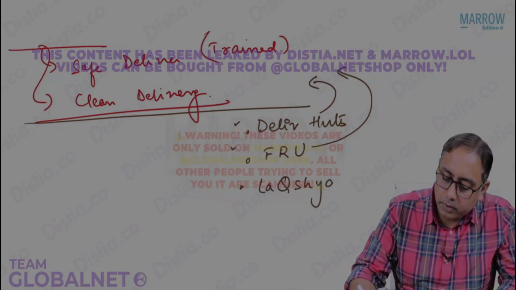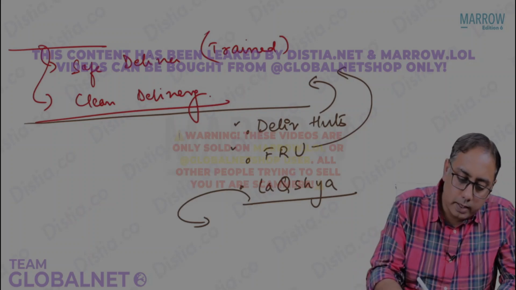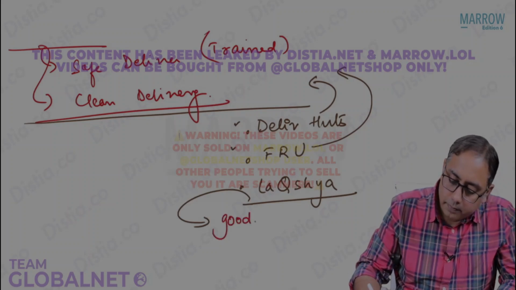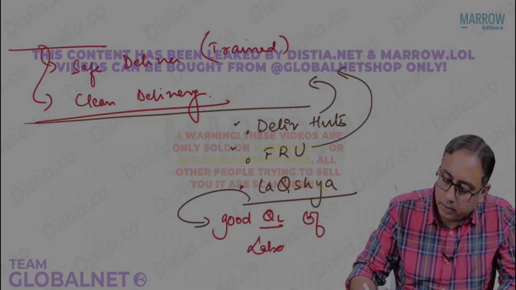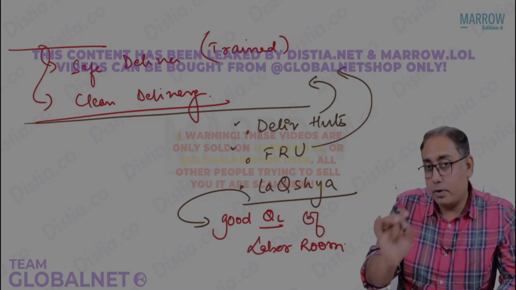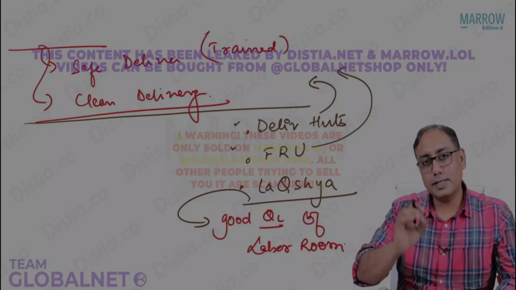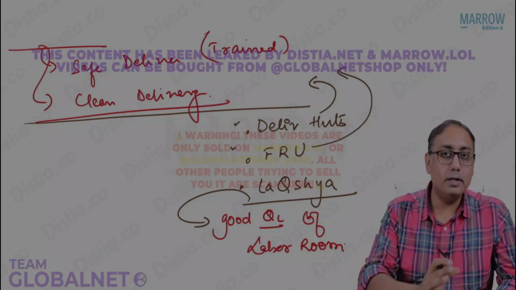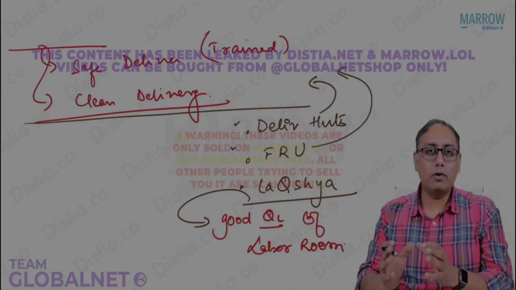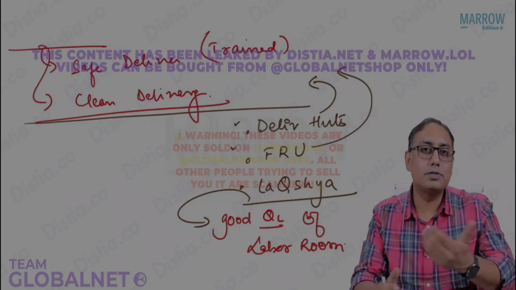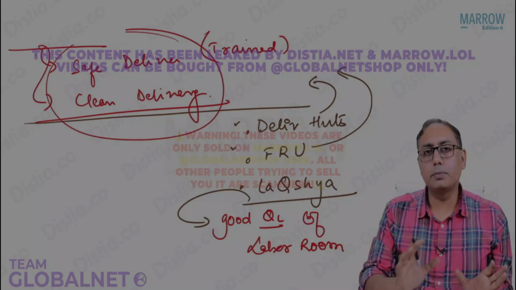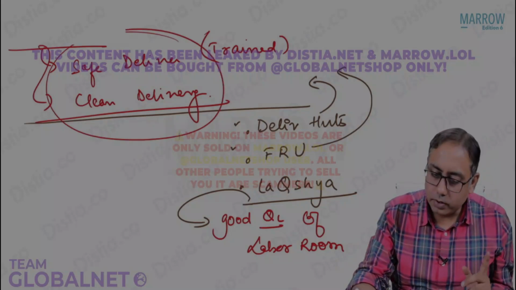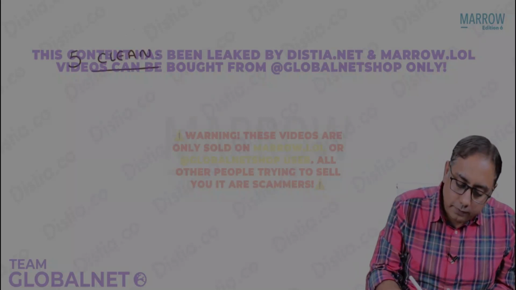What is the Lakshya program for? Lakshya program is to provide good quality labor rooms. If the labor room is good quality, good instruments are there, sanitized things are there, sterile instruments are being used, that would obviously tend to have lesser chances of infection. So the intranatal care predominantly talks about the safe delivery and the clean delivery. There is only one question on this. So what are the 5 cleans of delivery?